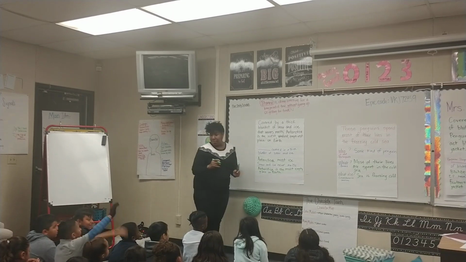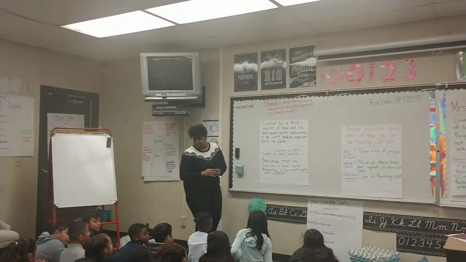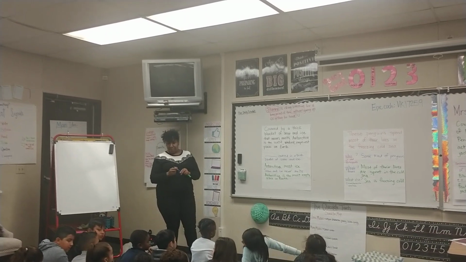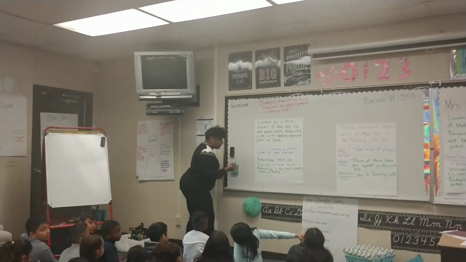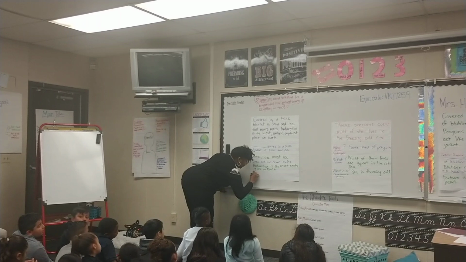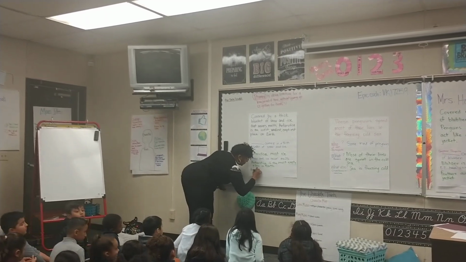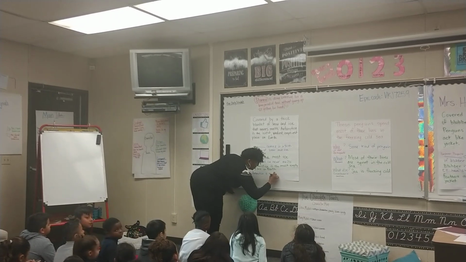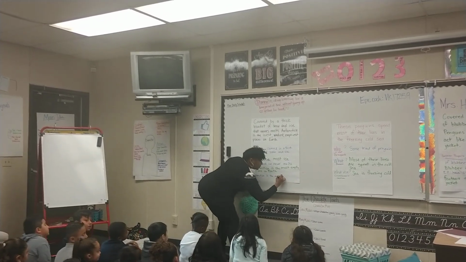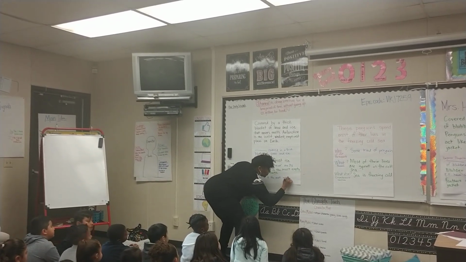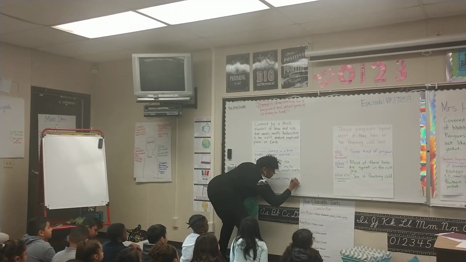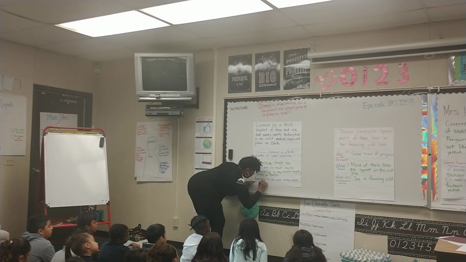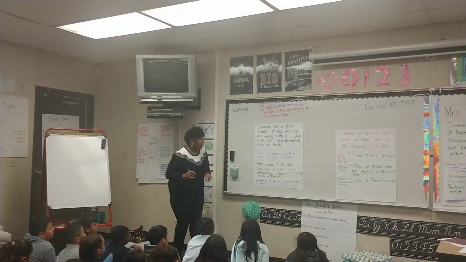What else do we know? What else? Antarctica is the windiest place in the world. Antarctica is the most windy. Is there anything else that we get from here?